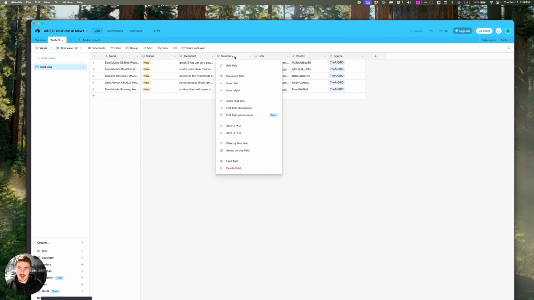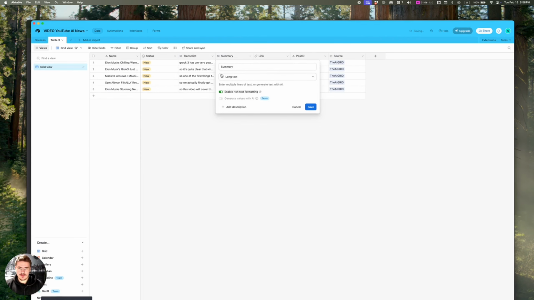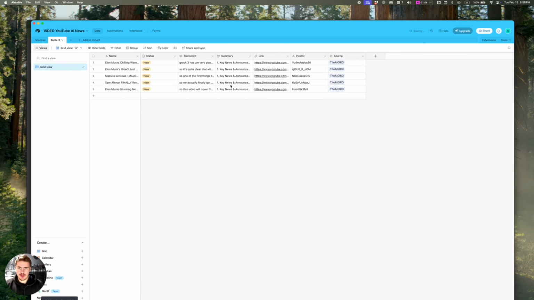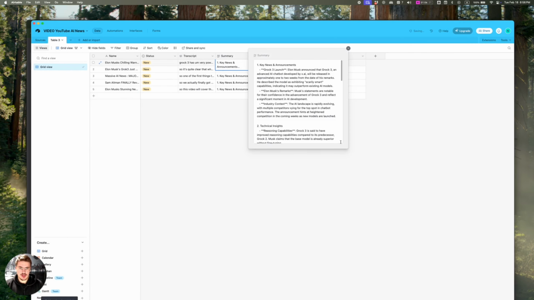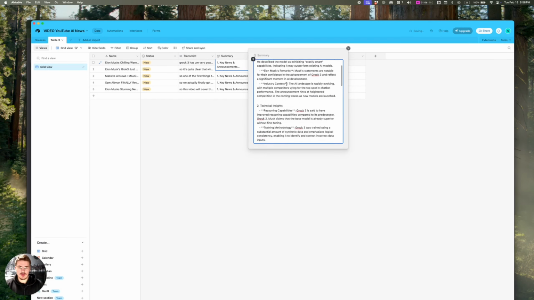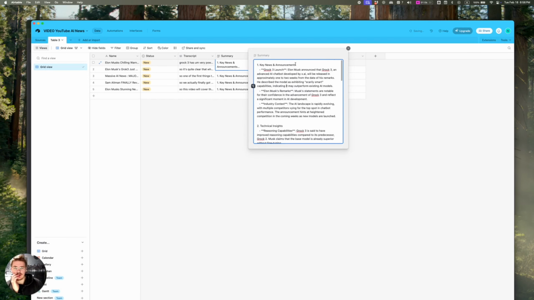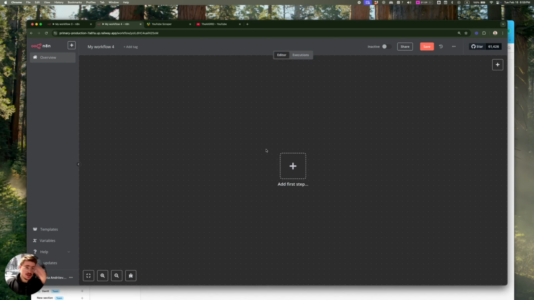And you know what? Actually, you can convert this column to enable rich formatting. Hopefully, it will convert it so that if you rerun it, it will actually format pretty well. It will include things like bold text, headers, that sort of stuff, so that you can see it in a well-structured way. So this workflow is going to be pretty simple.